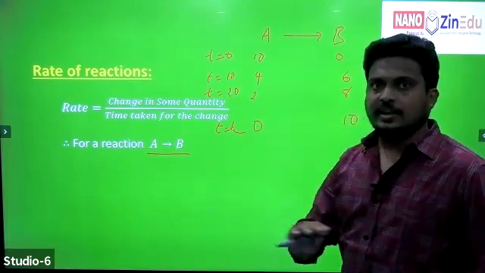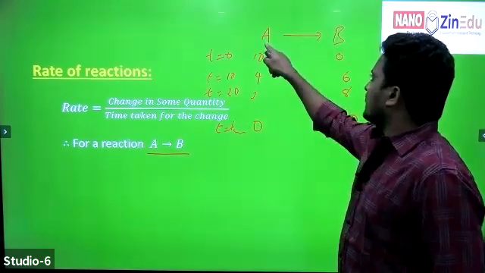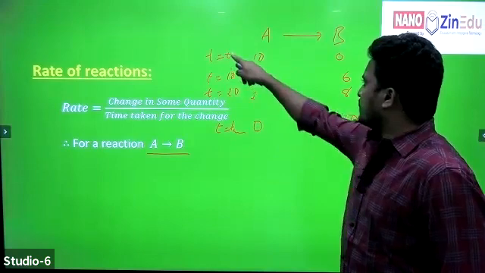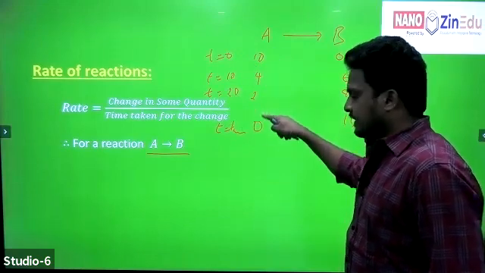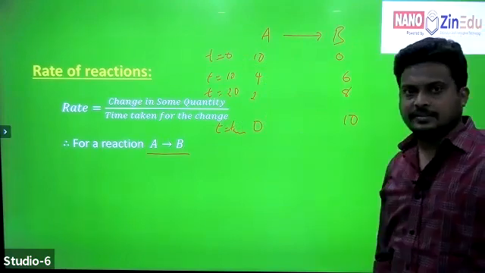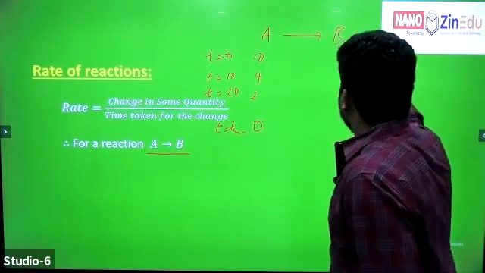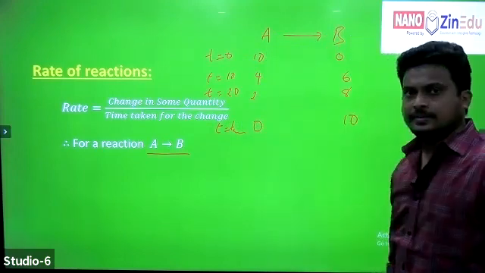In any chemical reaction, as time proceeds, the concentration of reactants decreases and, in the same way, the concentration of products increases.